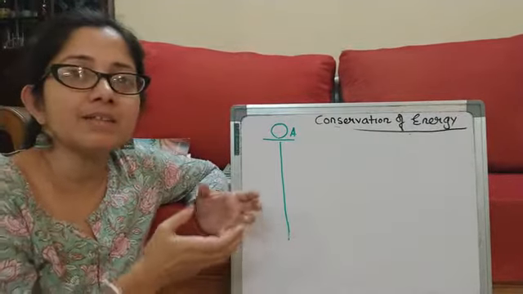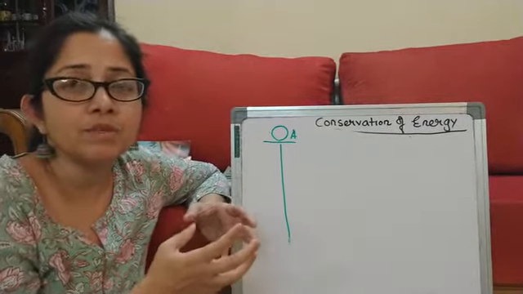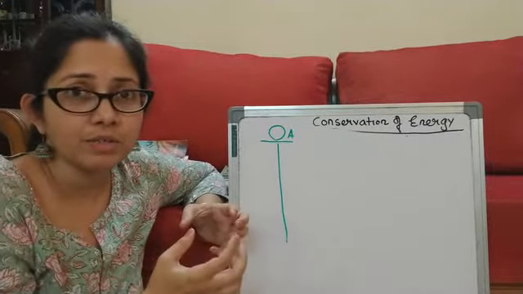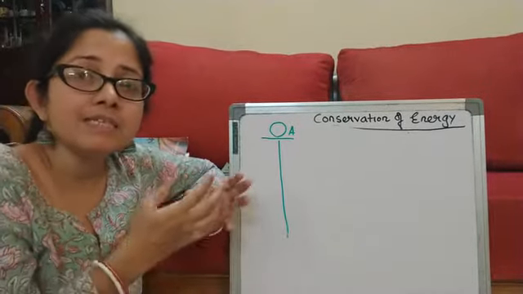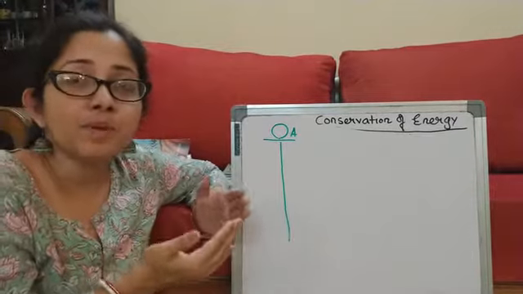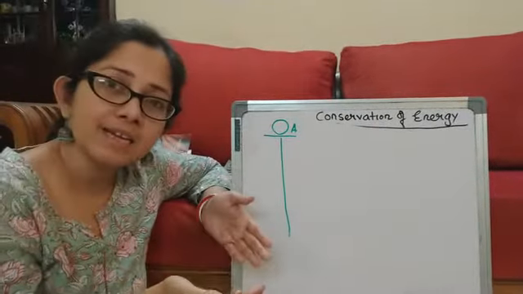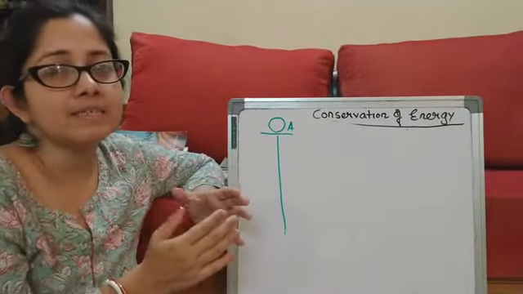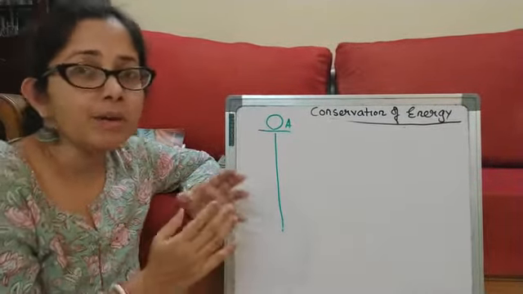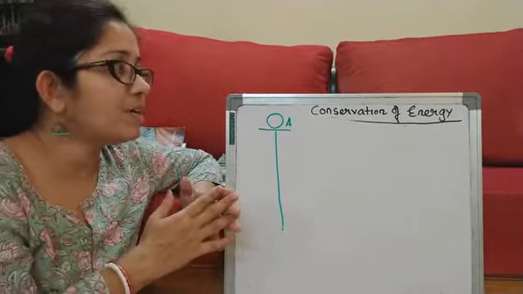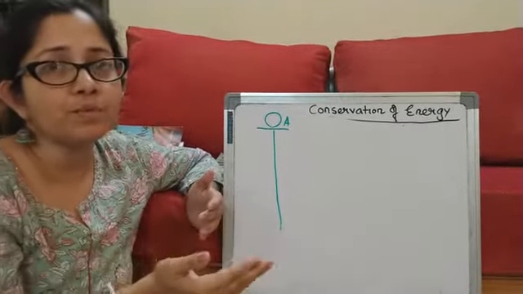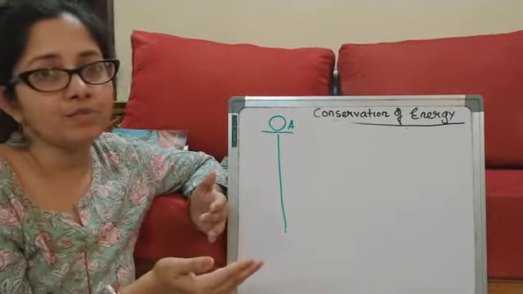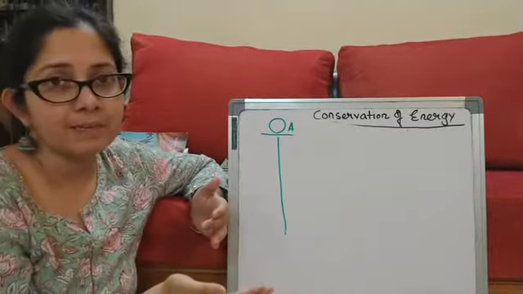If you have seen the earlier tungsten bulbs, they would get very, very hot, red hot. That means some energy was wasted as heat energy, right? So we are not exactly conserving the full amount of energy when transferring from one form to another; some amount of energy was being wasted.